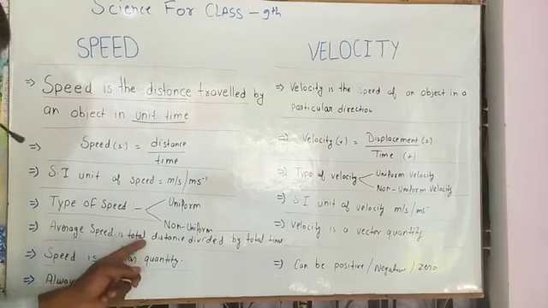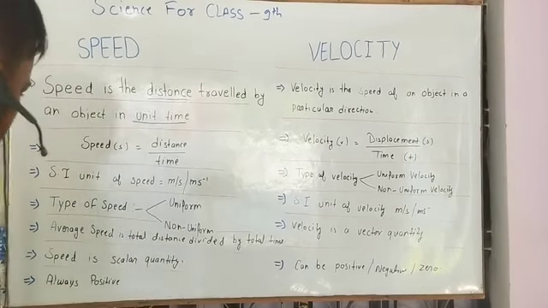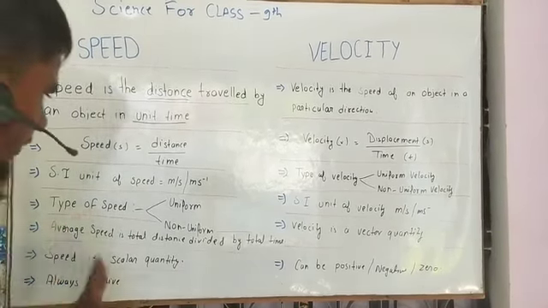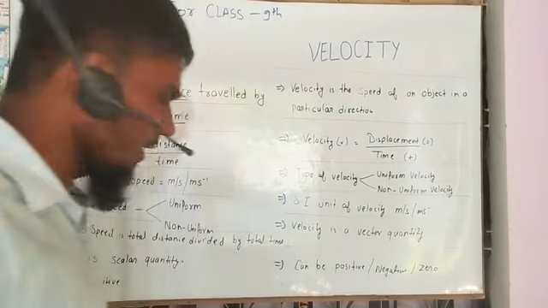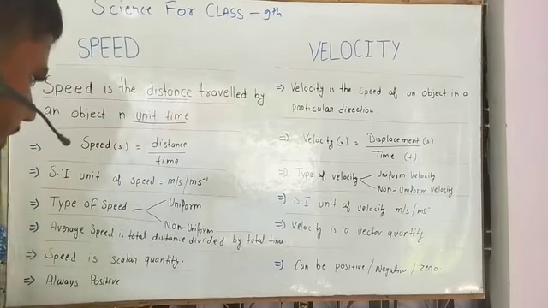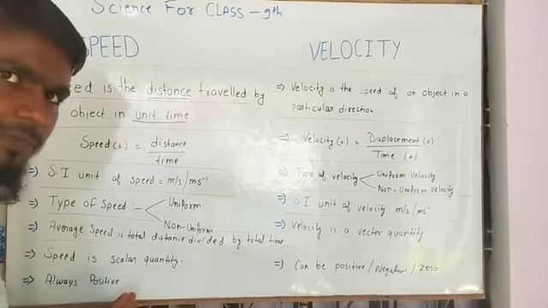Average speed is total distance divided by total time. What is average speed? Average speed means the total distance covered by an object divided by the total time taken by the object. That is called average speed.